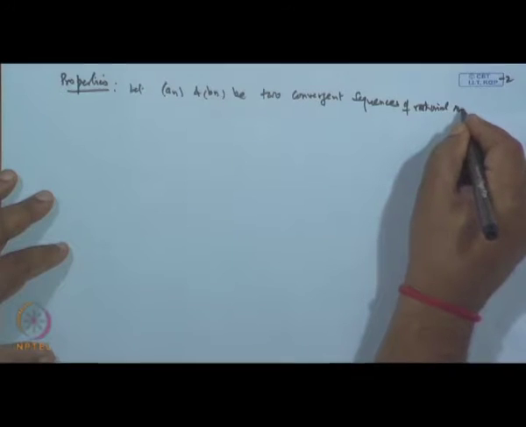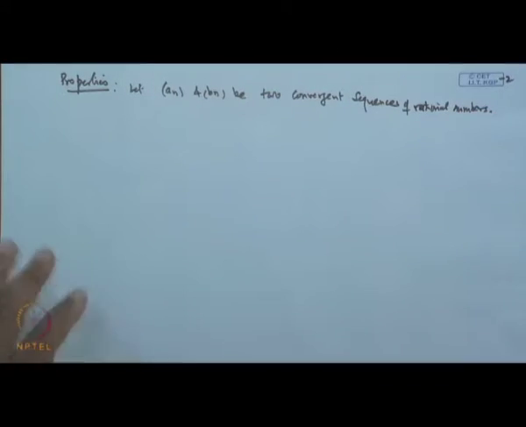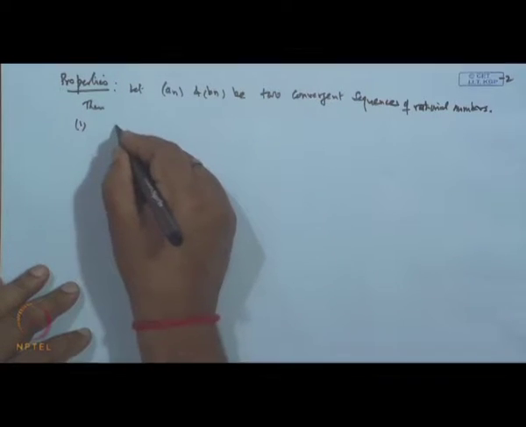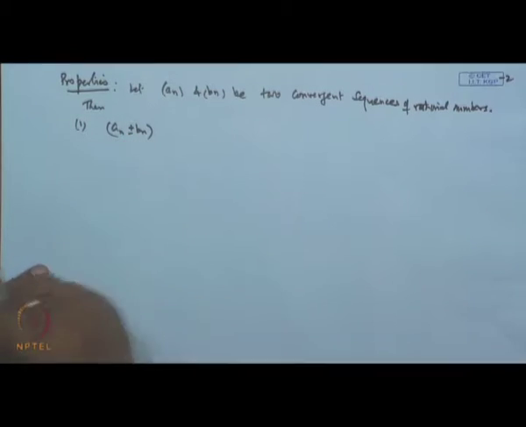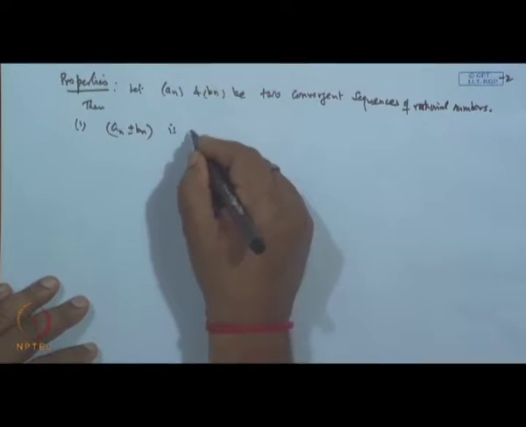Then one, a n plus or minus b n, this new sequence, the addition or subtraction of the two sequences, is also convergent.